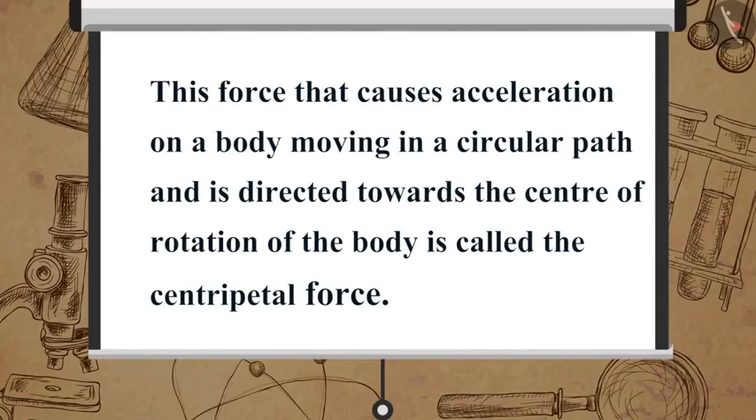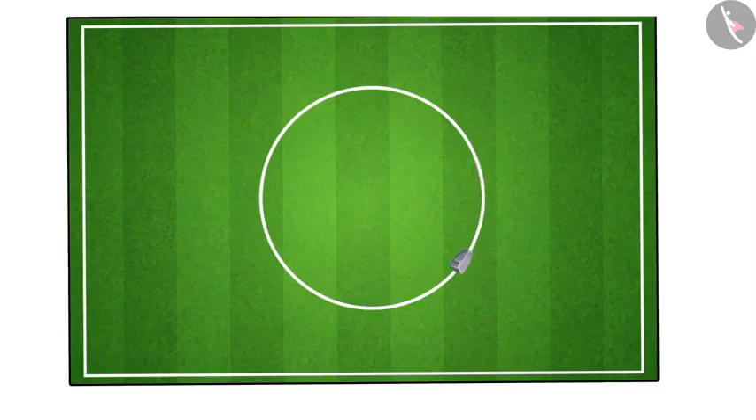This force that causes acceleration on a body moving in a circular path and is directed towards the center of rotation of the body is called the centripetal force. If there is no centripetal force, the stone will fly in a straight line, forming a tangent to the circular path of the stone.